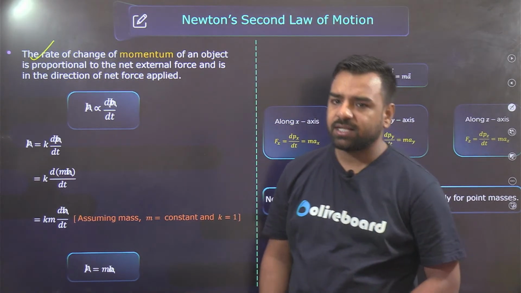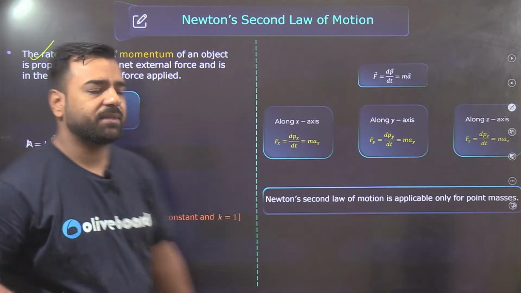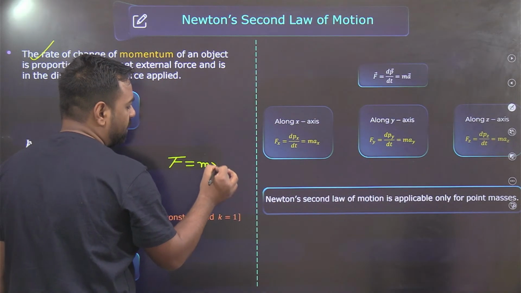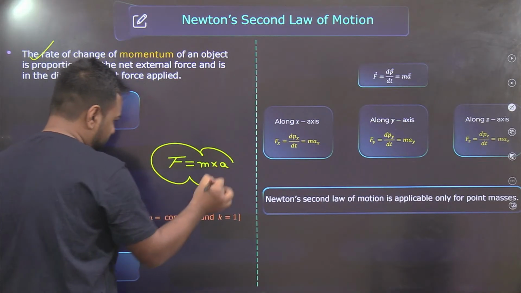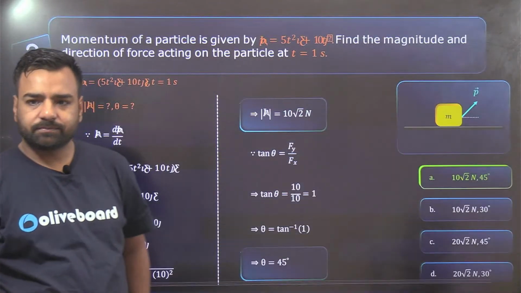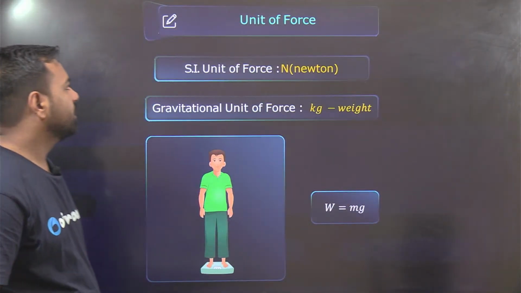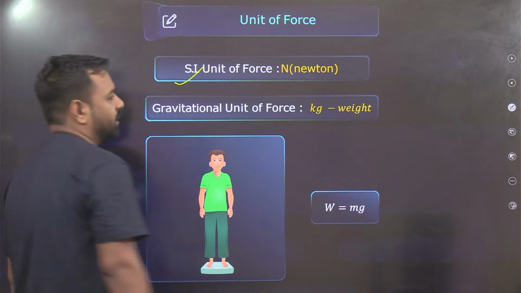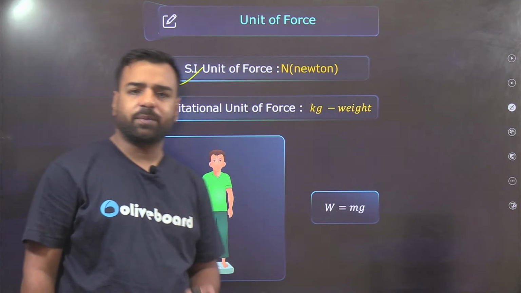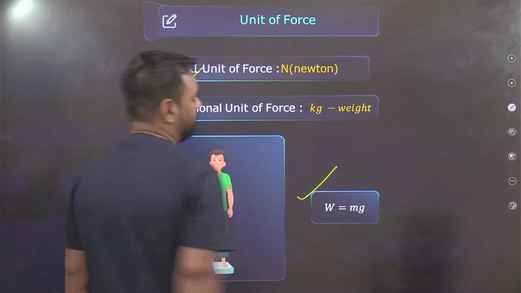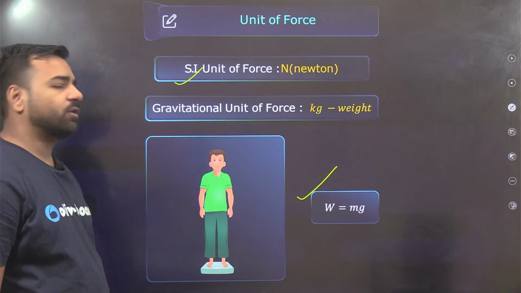From here itself, the formula F is equal to m into a was derived. Proceeding further, what is the unit of force? As discussed, the unit of force is Newton. Even for weight, that's also Newton, right? How do we calculate weight? That's the product of mass and the value of g.